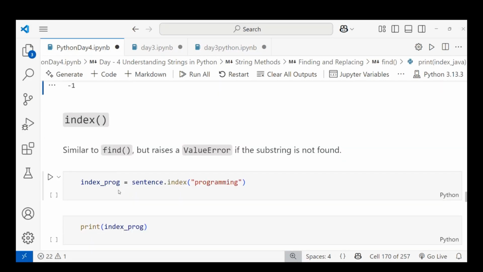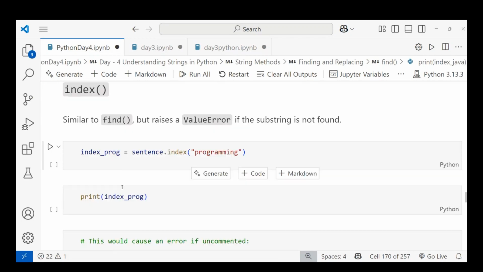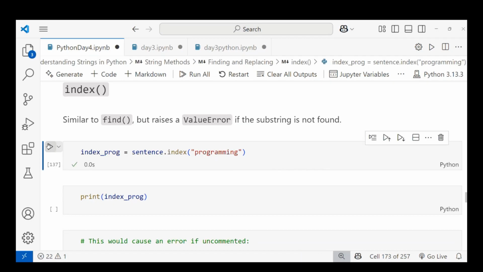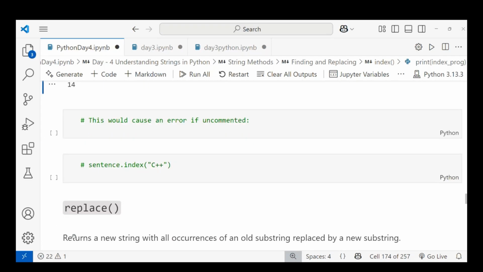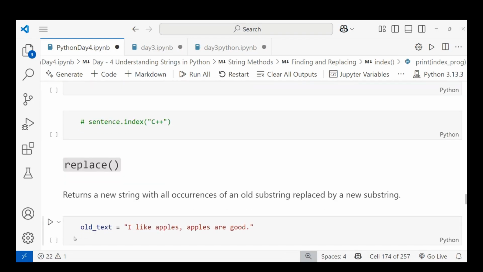Let me do it with index. Sentence dot index means I want the index. If the substring is not found, you will get a ValueError. Sentence dot index of programming gives the operation. When I run print index programming, I'll get 14, the index number of this word. The programming starts at index 14. If it's not found, you get an error.